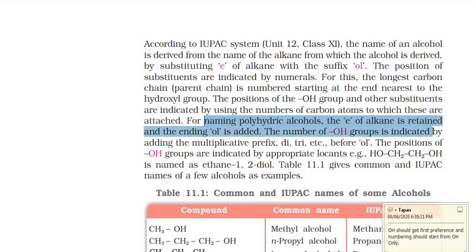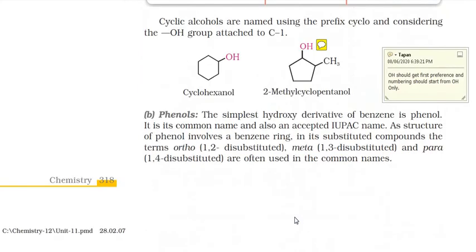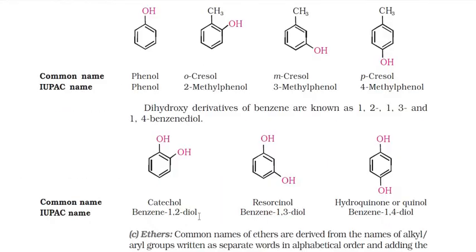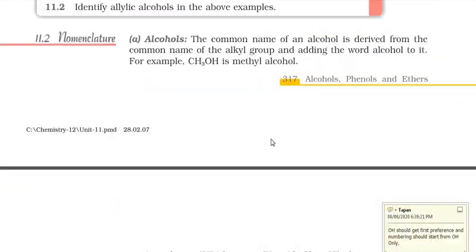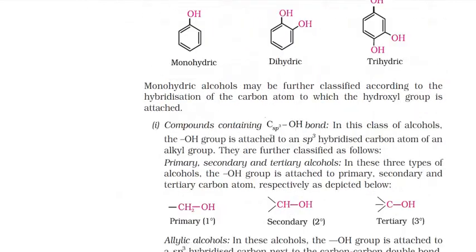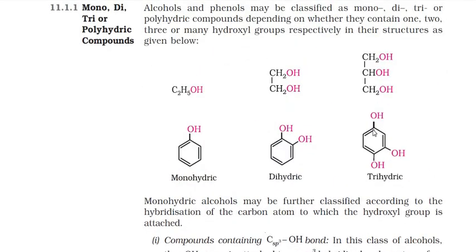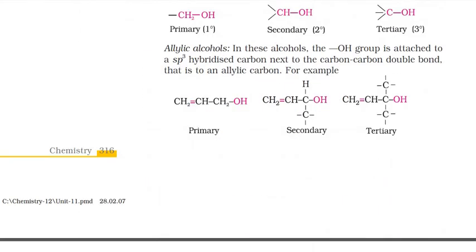It is applied for this aryl alcohol also. In the end, ol is added, and the number of OH groups is indicated by the multiplicative prefix di-tri. So that's the reason they have taken benzene-1,2-diol. If there would be a third OH present there, we have seen the example also in the previous video, it would be benzene-1,3,4-triol. Okay, so this can be the example.